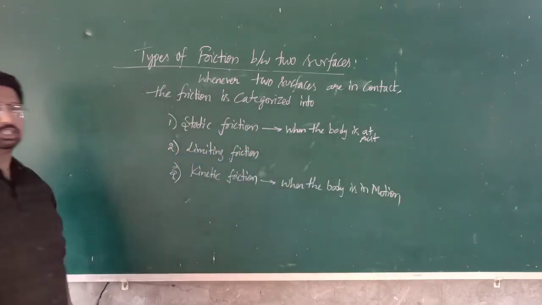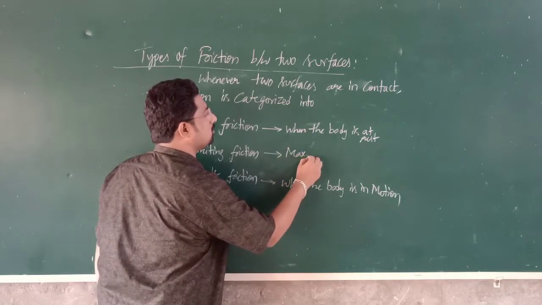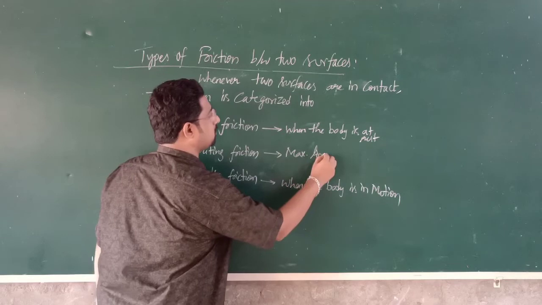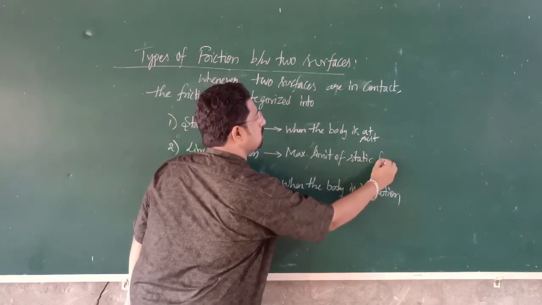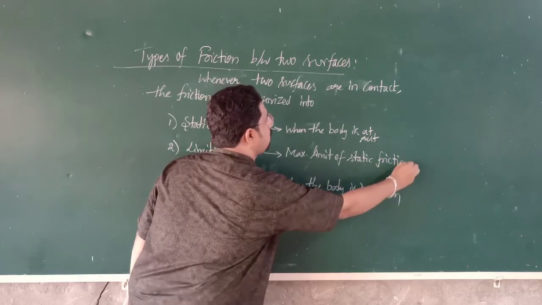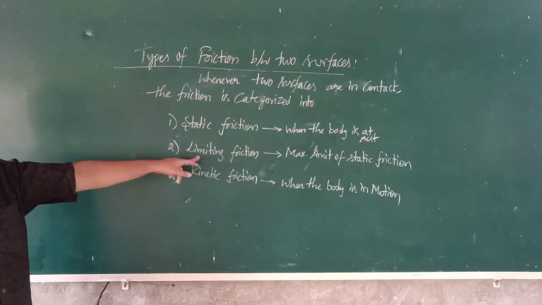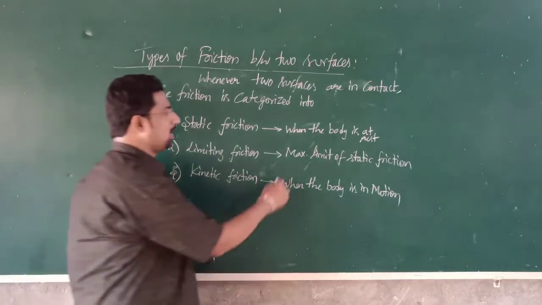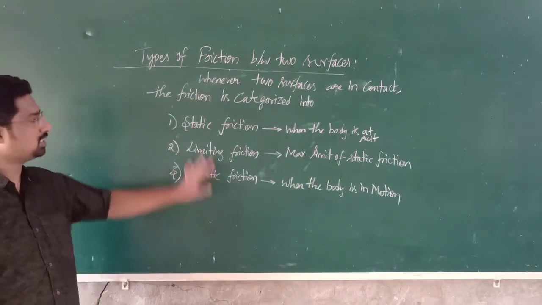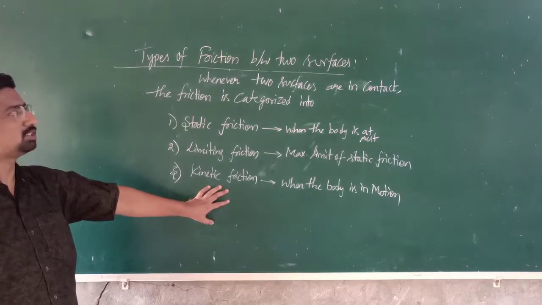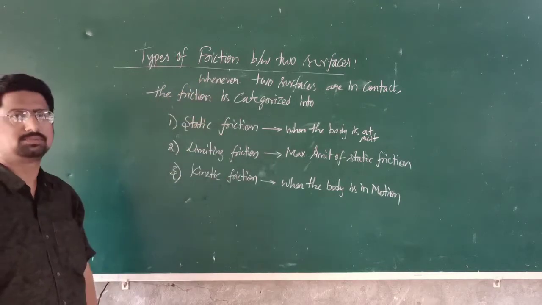Coming to limiting friction, it is the maximum limit of static friction up to which the body is at rest, or beyond which the body tends to move. Okay, so that friction is said to be limiting friction. The maximum limit of static friction is called limiting friction. So these are the three types of friction which act when two surfaces are in contact.